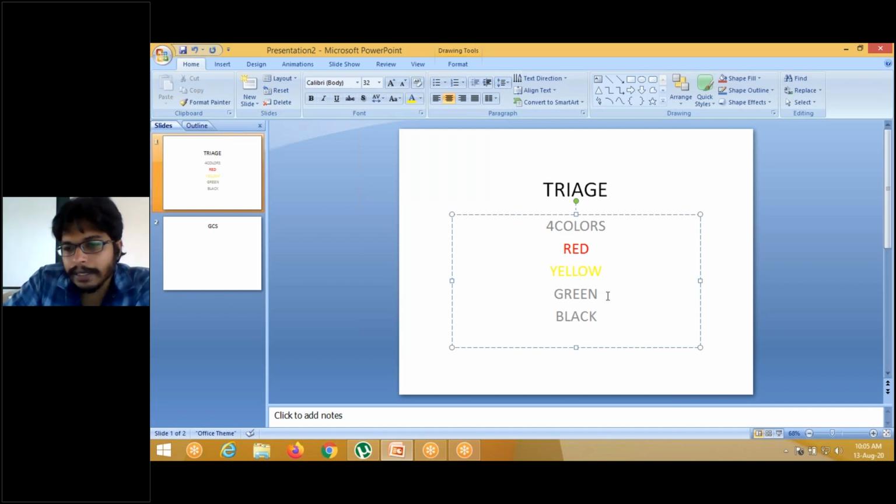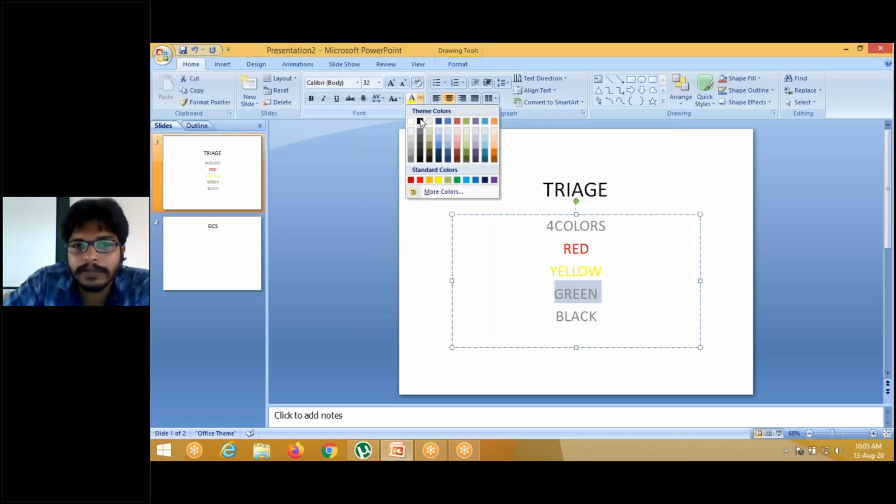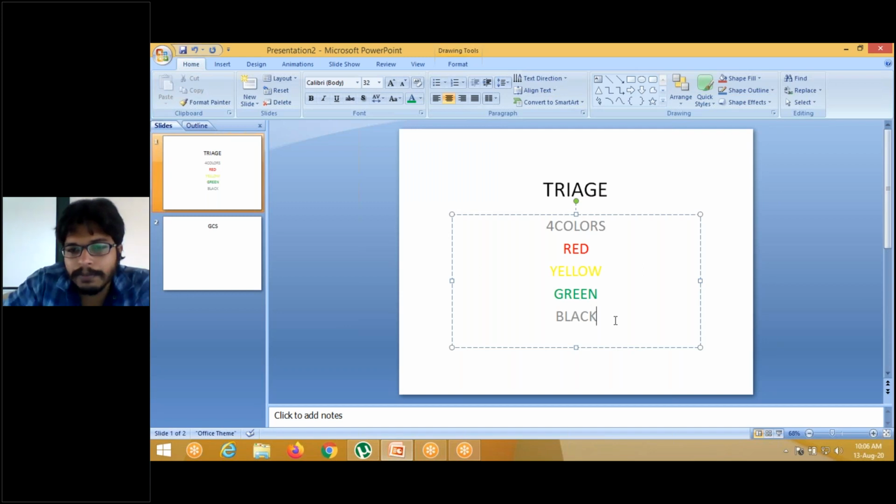Then green. Green is where the patient is ambulatory, walks on his own, and doesn't need any support. No active bleeding, only minor bruises and contusions which can be treated later on. Even if treatment is not given, the patient will not have any problem. So that is green. What about black?